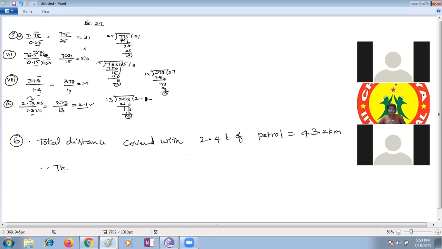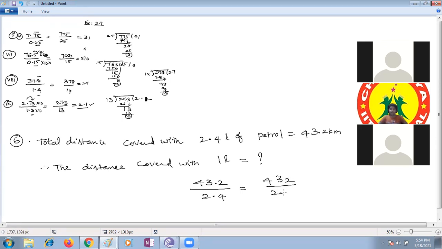Therefore, the distance covered with 1 liter of petrol is question mark. Now we divide 43.2 by 2.4. Can we remove the decimal point directly here? Yes, because the decimal places are the same. In the numerator and denominator you have the same number of decimal places, so you can directly remove them.